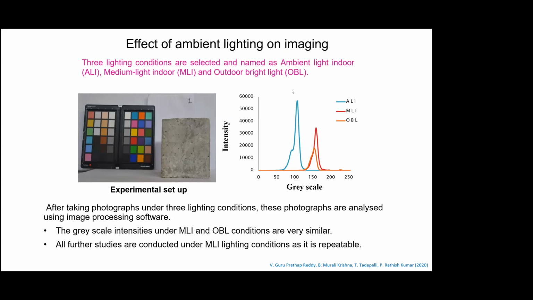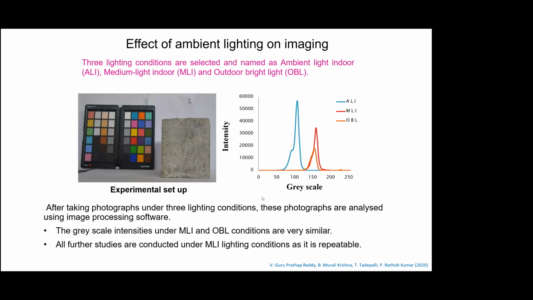We found that ambient indoor lighting gives quite different results compared to medium indoor and outdoor. The outdoor conditions can be successfully simulated to a large degree using the medium indoor light, very similar. So all further studies were conducted using the indoor lab lighting itself.